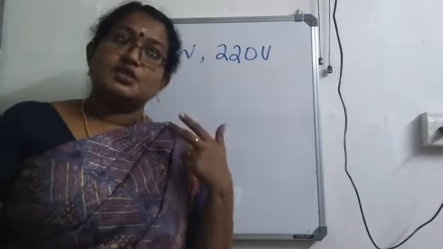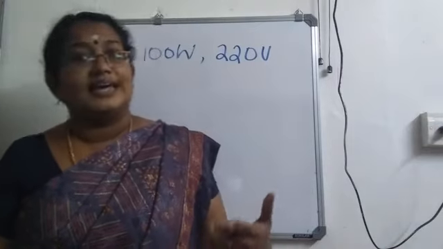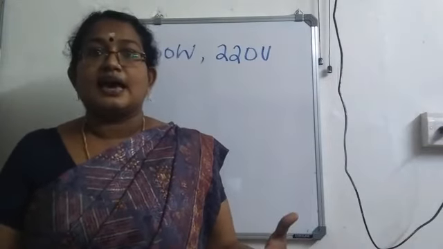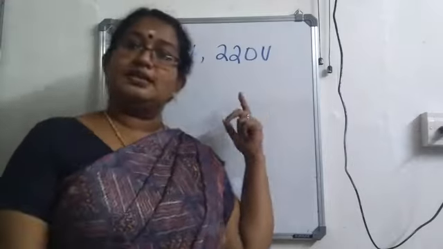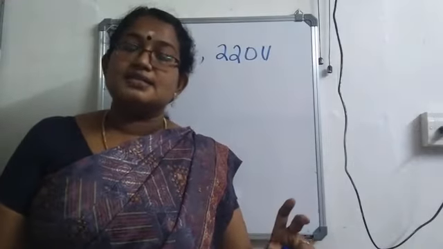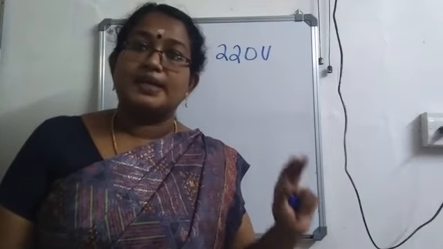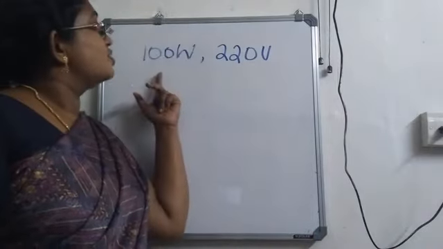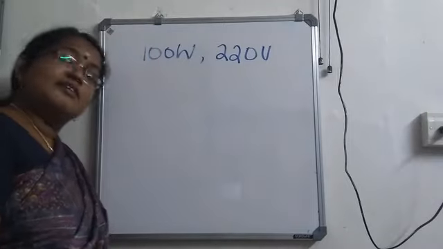Why? Because that is the supply voltage which we are getting. So in India, we have the supply voltage as 220 volt. That is the voltage we get. So, if the appliance is connected to a 220 volt supply, it consumes a power of 100 watt.